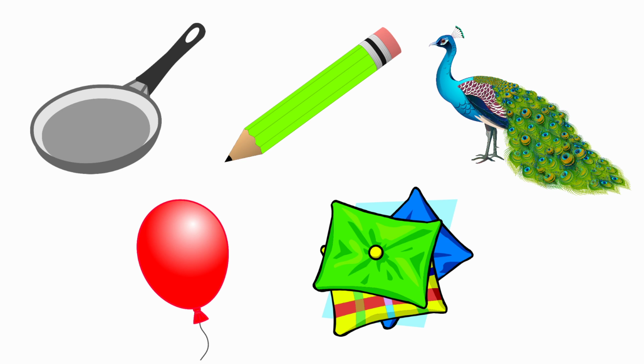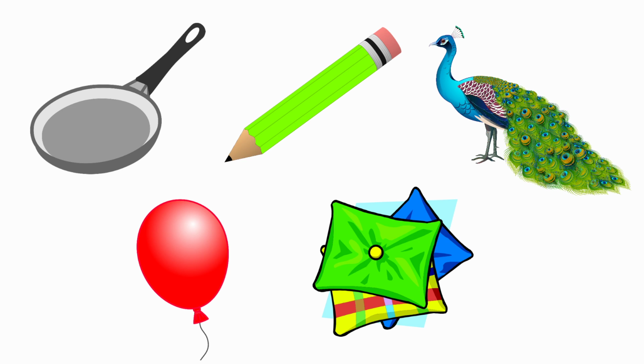Here they have given some pictures. Among these pictures, we are going to cross the one that does not begin with the sound of the letter P. The sound of the letter P is P.